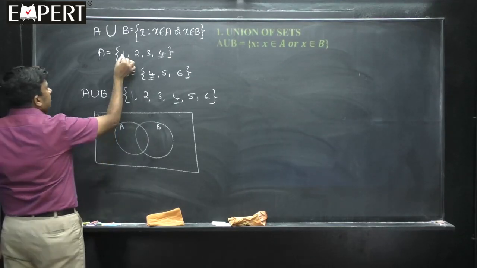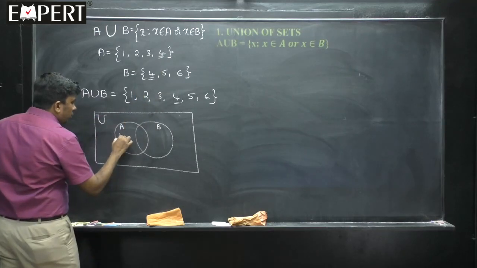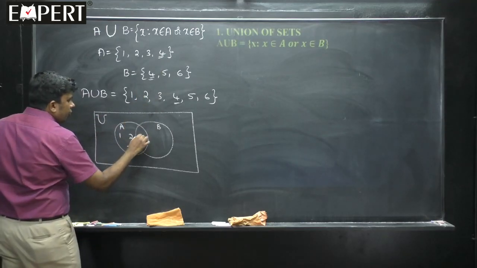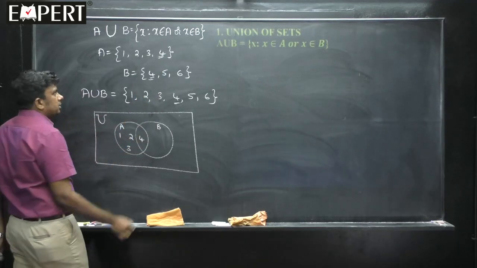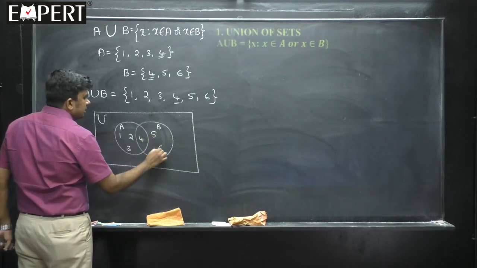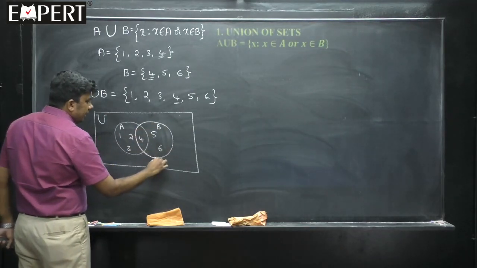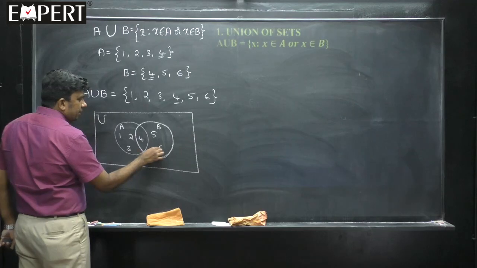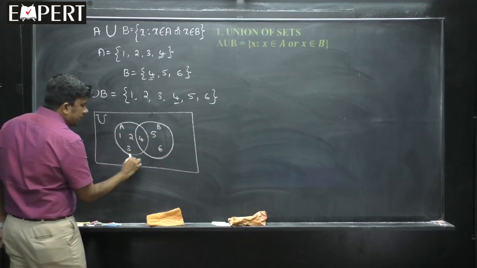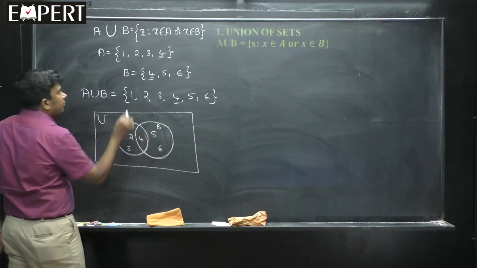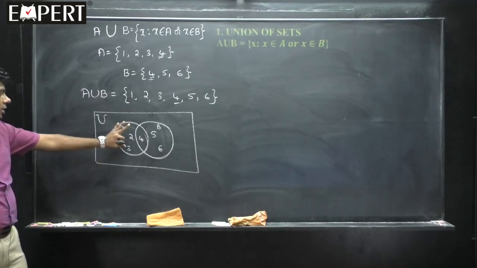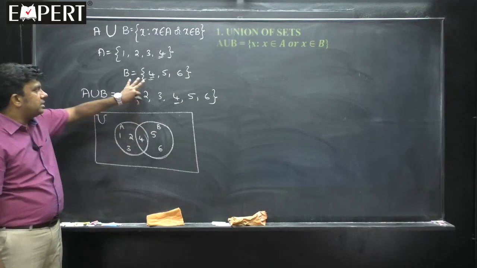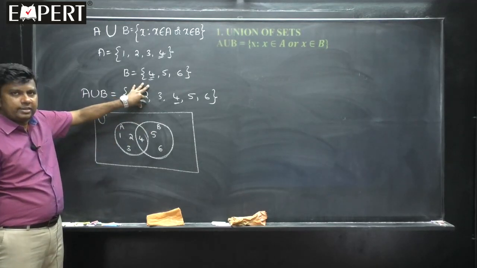Now, set A has how many elements? 1, 2, 3, 4. So, let me write 1, 2, 3, 4, where 3 and 4 are common to both. Then 5, 6. This is the set B, which contains how many elements? 4, 5, 6, 3 elements. This is the set A, how many elements has it got? 1, 2, 3, 4, 4 elements are there. So, this is actually the Venn diagram and this is the union of those 2 sets.